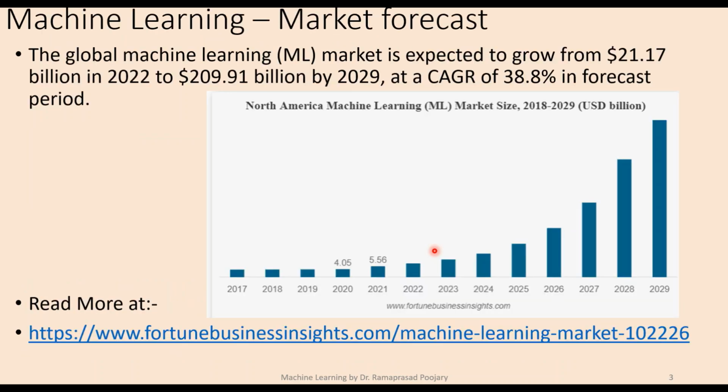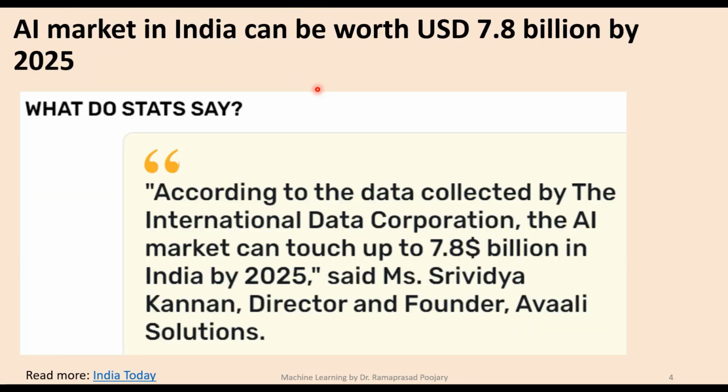If you look at the market forecast, of course, I will not be spending much time on this. You can see that the market share has been growing exponentially during the last 10 years. It is projected that by 2029 the market size is expected to be around $209.9 billion. All the companies are investing huge amounts. Not only companies, even countries are investing huge amounts in building infrastructure for AI, and have identified some critical sectors where AI is going to be implemented.